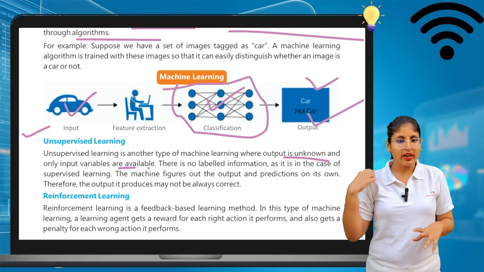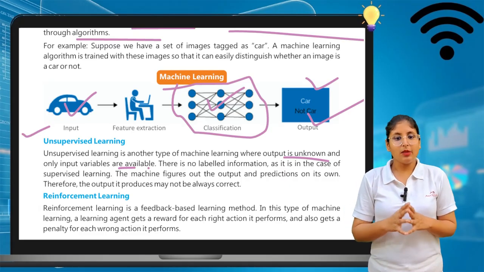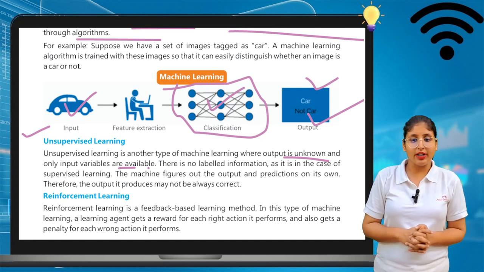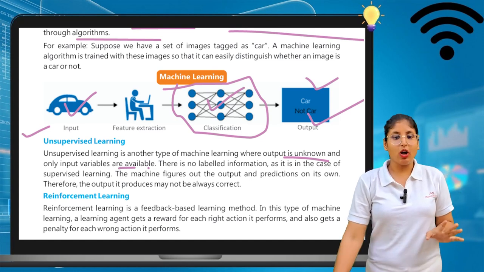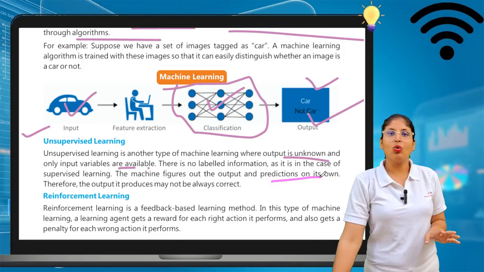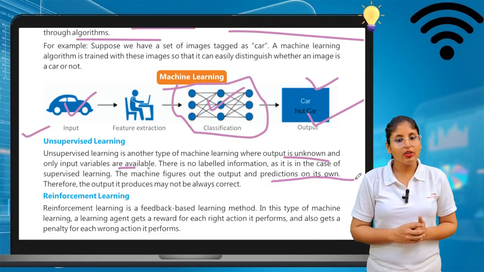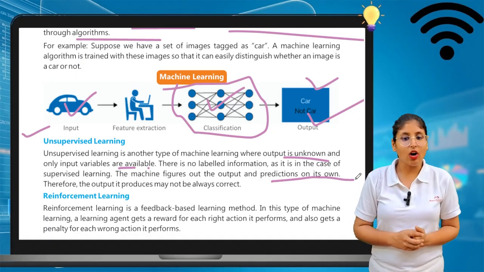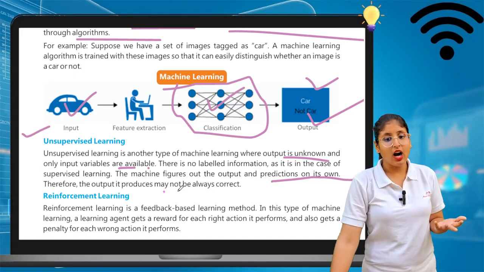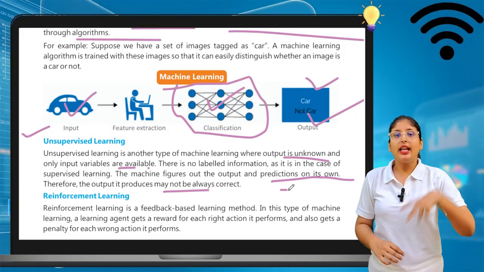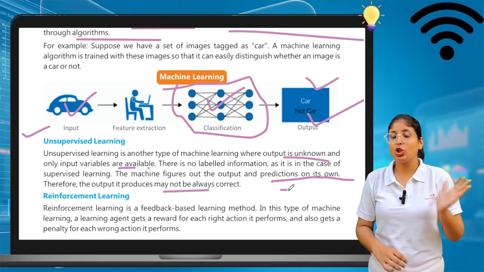So we can say the machine figures out the output and prediction on its own. Because it predicts on its own, this is unsupervised, no one is supervising it. Therefore the output produced may or may not be correct. In supervised learning, it should be correct only, it should not be incorrect.